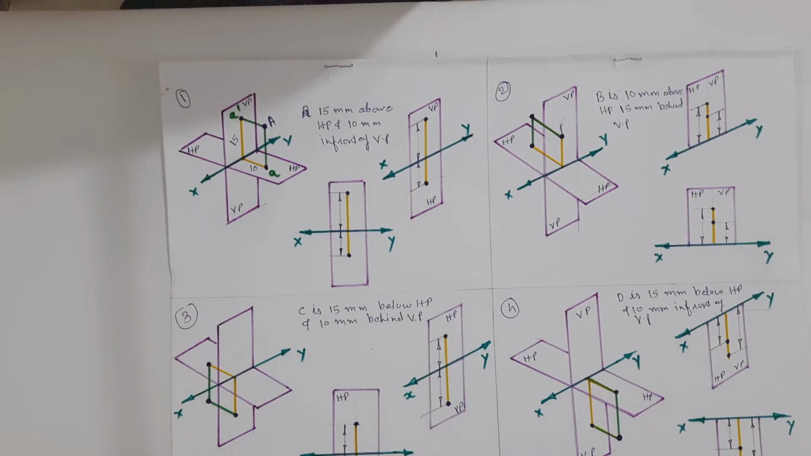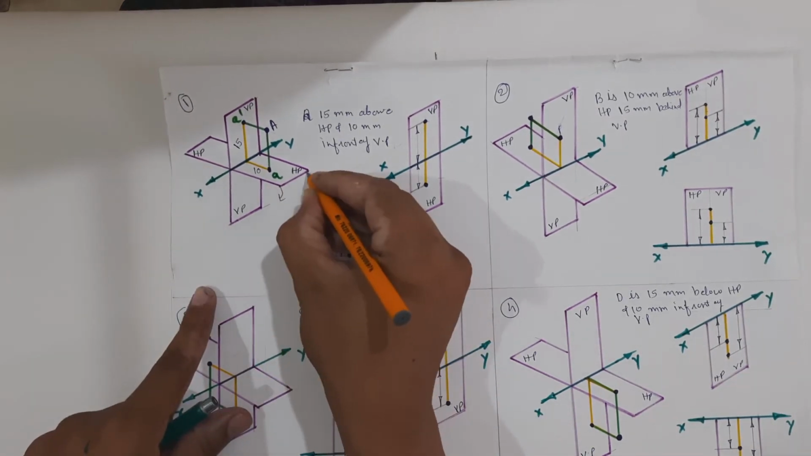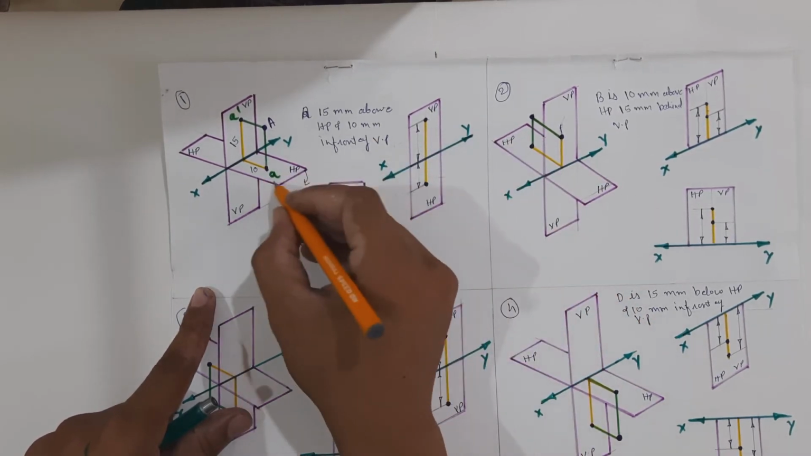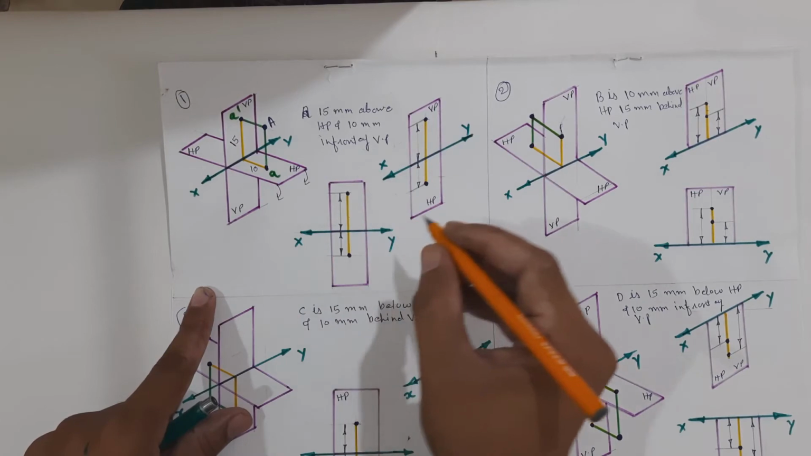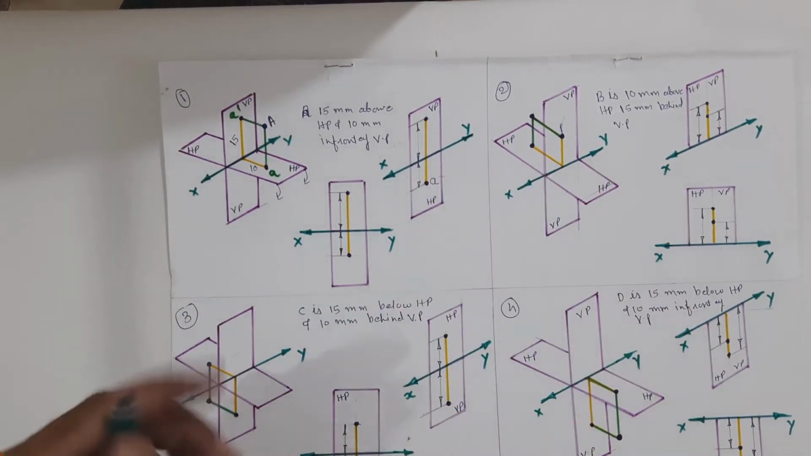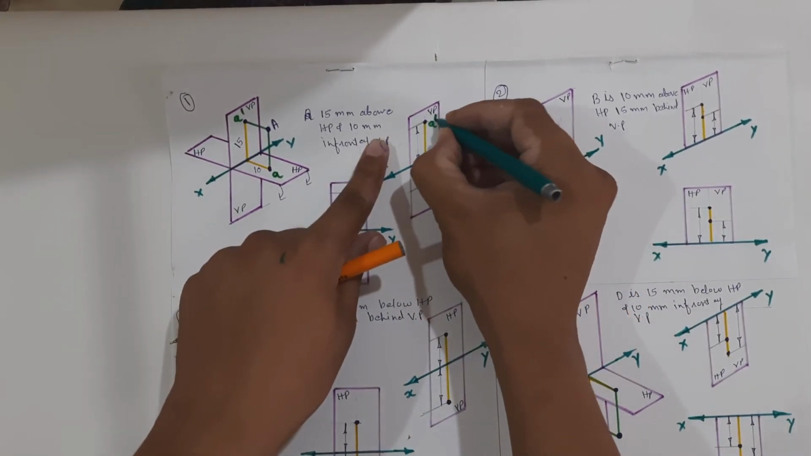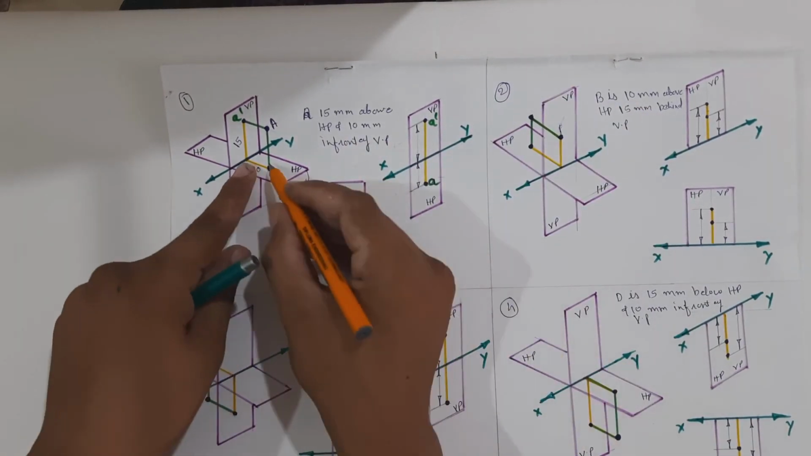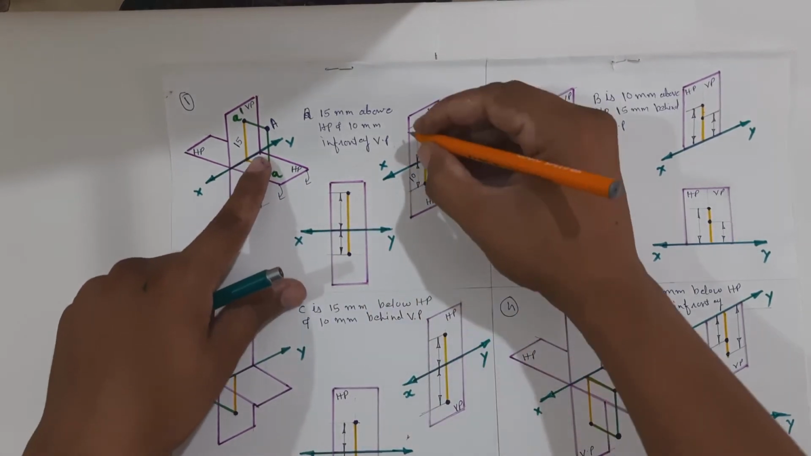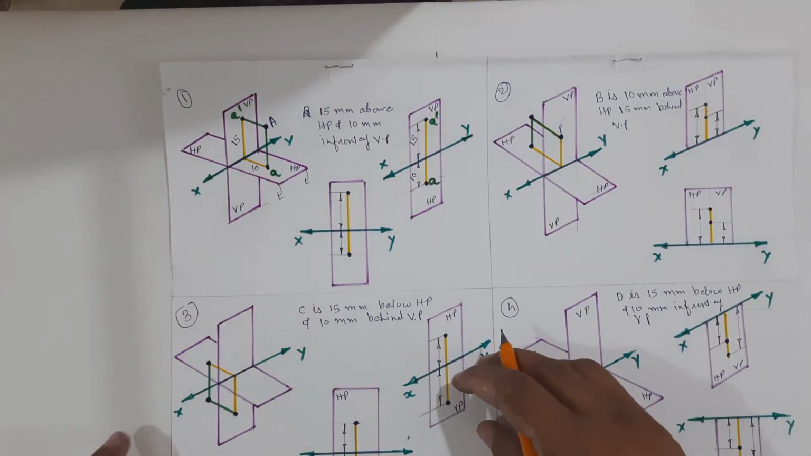And now after drawing the plan and elevation, we have to rotate the horizontal plane 90 degree in the clockwise direction. So if we rotate horizontal plane 90 degree in the clockwise direction, we will get the plan over here, plan A, and elevation over here. So plan will be 10 mm below XY line, elevation will be 15 mm above XY line.